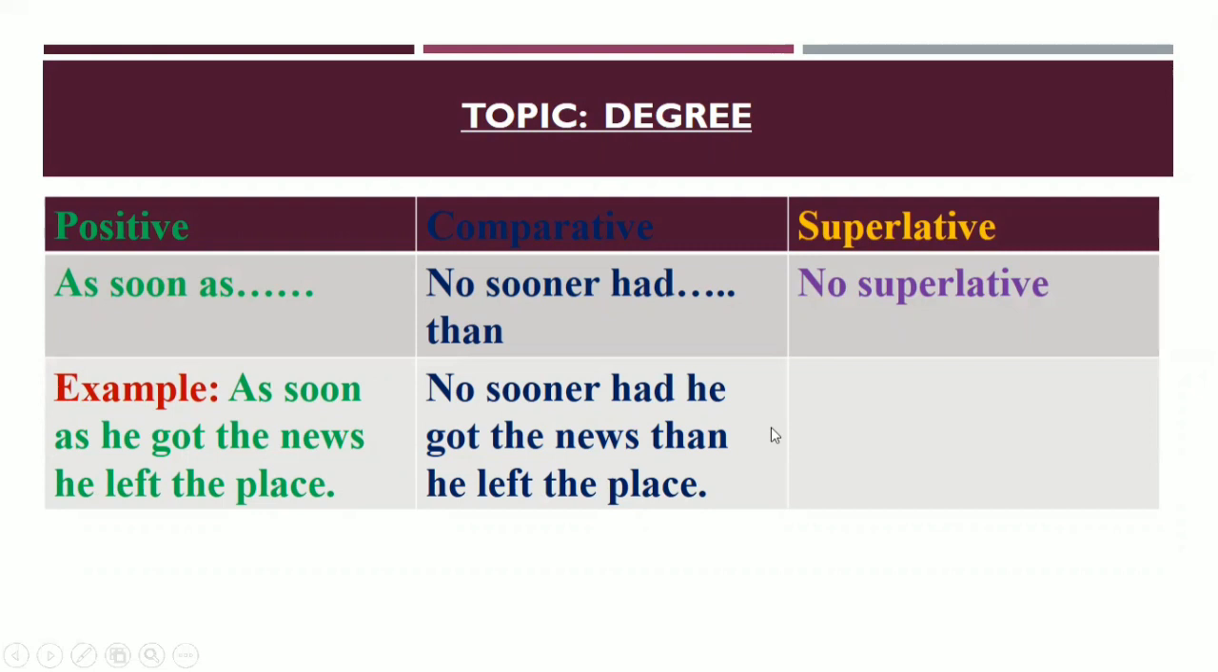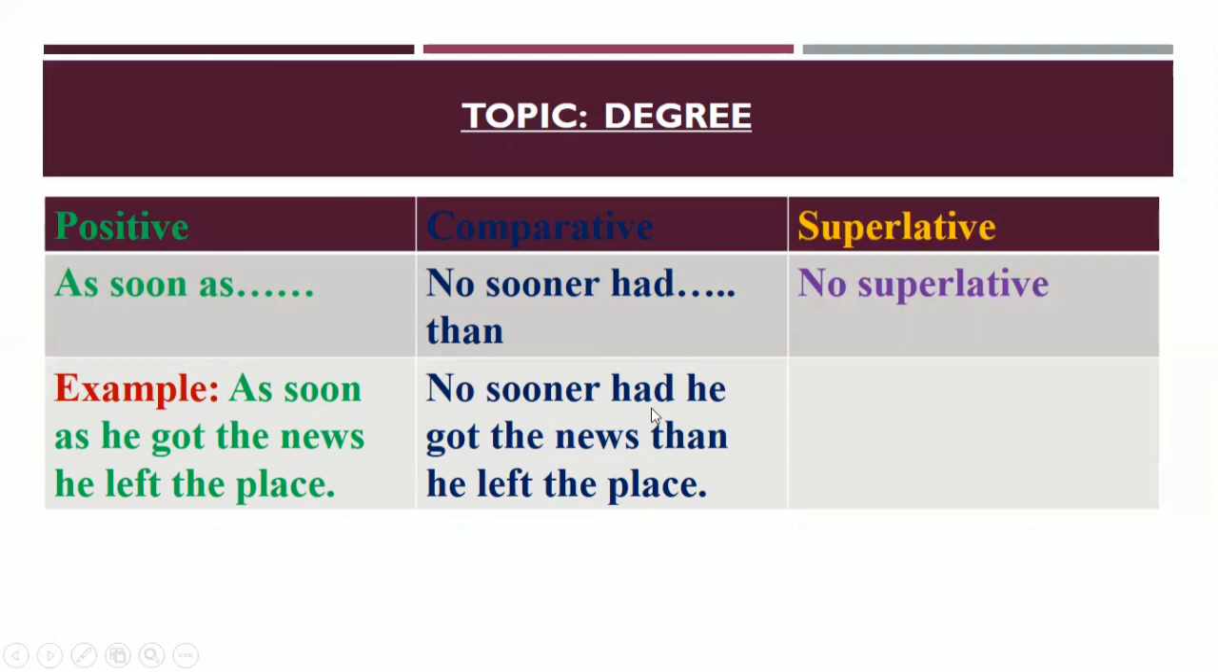So dear learners, we are going to learn now an example. As soon as he got the news, he left the place. So here, if you get as soon as, you have to use no sooner had, then subject he, and then V3, I mean past participle form of the verb. So got.